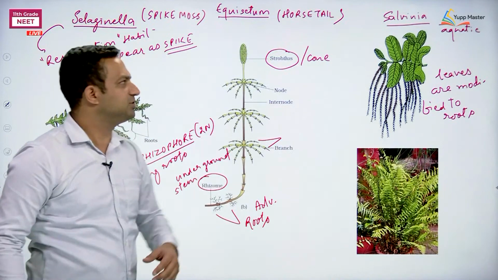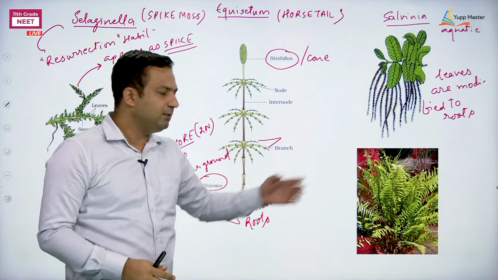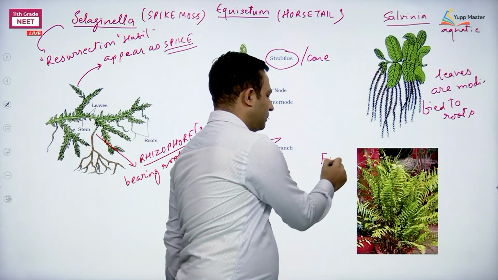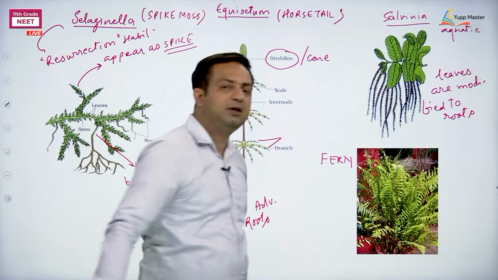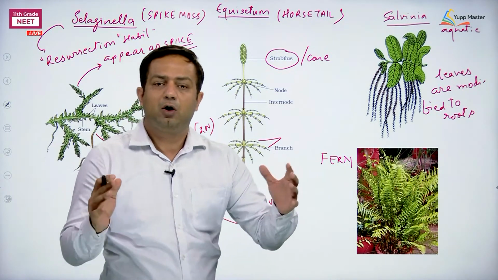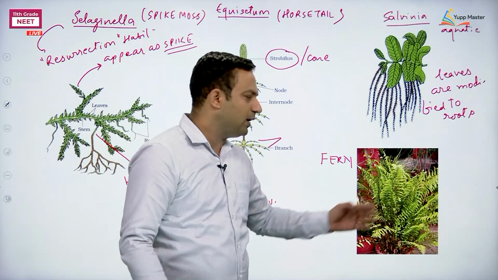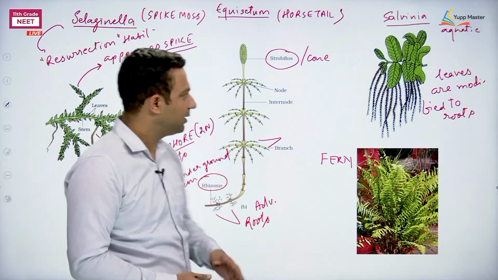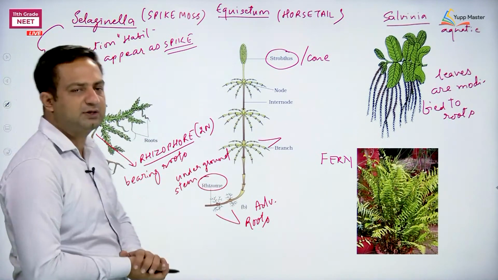Such characters we can mention about Salvinia. The other example is just mentioned as fern. No scientific name, nothing. Fern is actually a taxon, meaning a group of organisms. Later on we are going to give more examples in ferns. Here we just need to discuss the description.